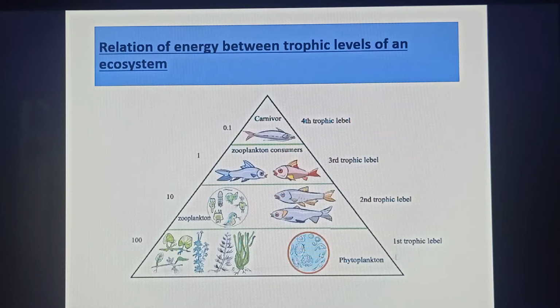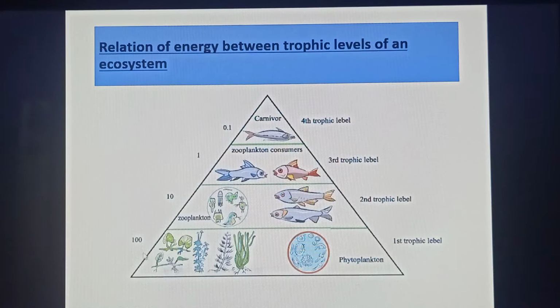This is the producers. This is called the first trophic level. This is the primary consumer. This is the second trophic level. This is the secondary consumer. This is the third trophic level, and this is the topmost consumer, that is the tertiary consumer. This is the fourth trophic level.